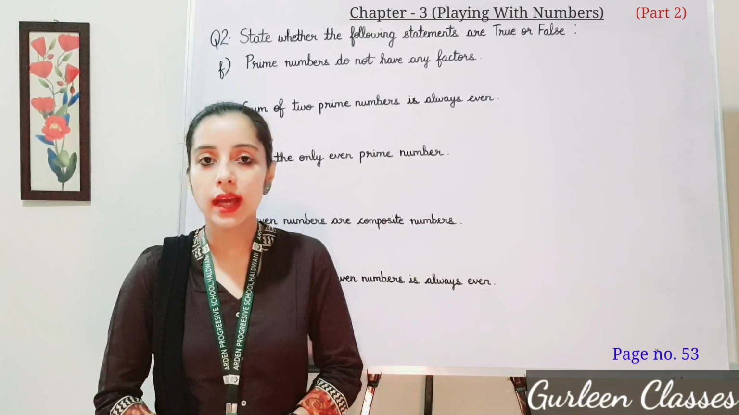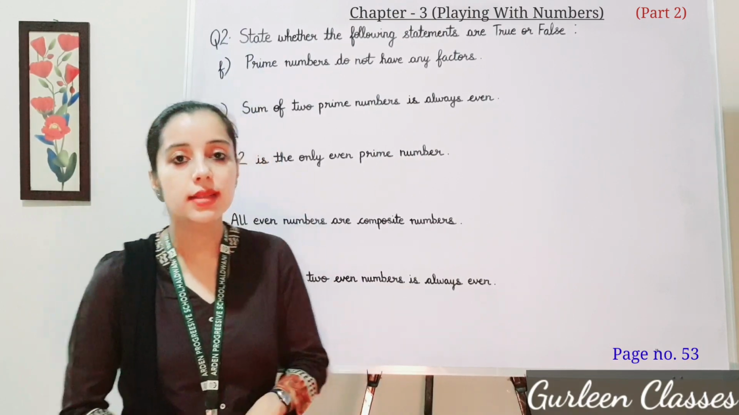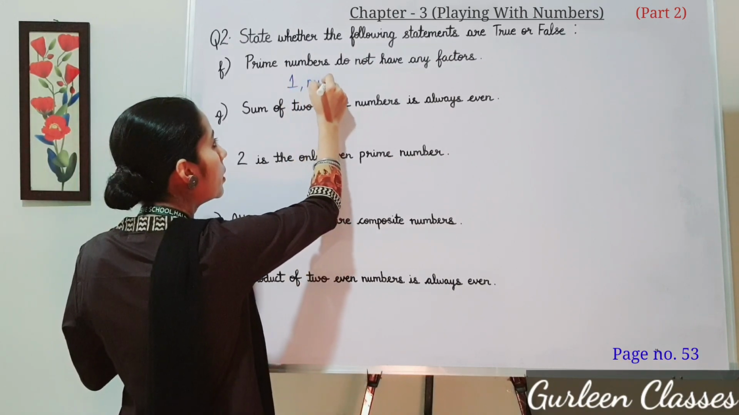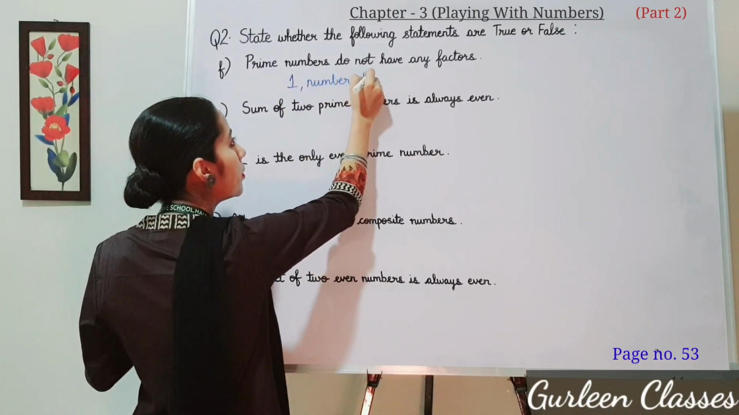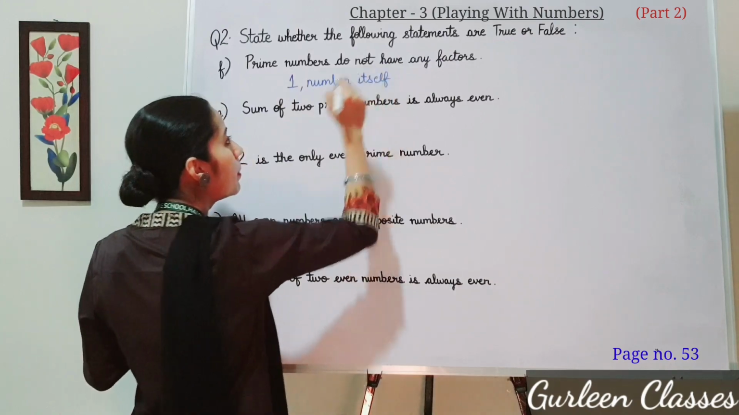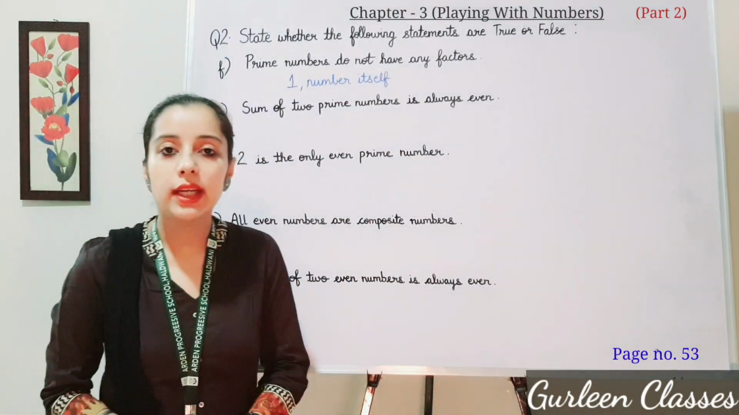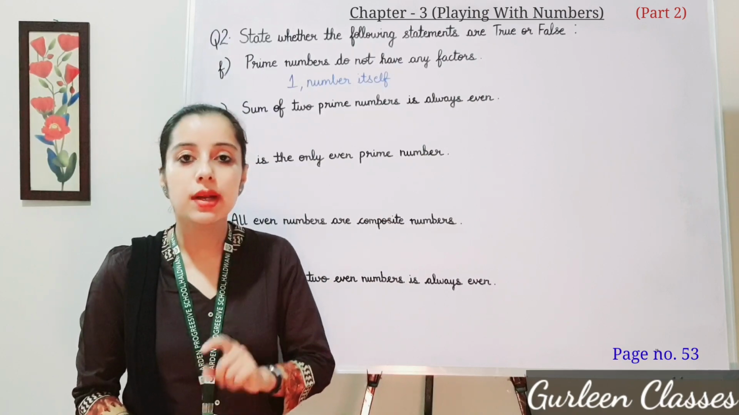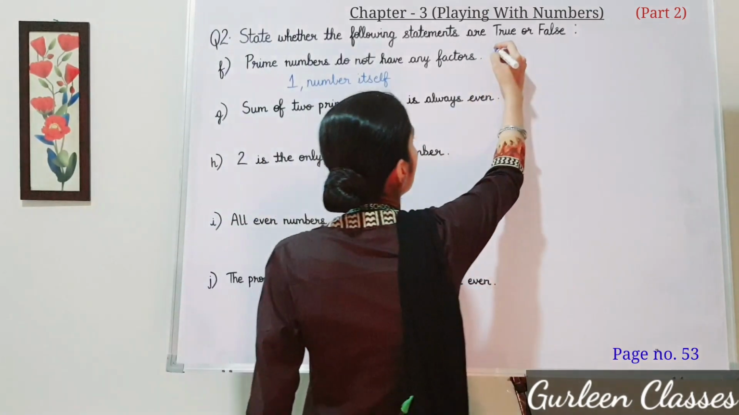So students, we know that prime numbers have 2 factors. What are those? 1 and the number itself. Suppose the prime number we have is 23. So 23 has 2 factors, 1 and 23. So this statement is false. Right here, false.